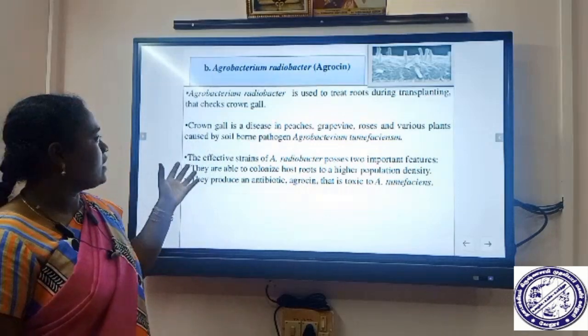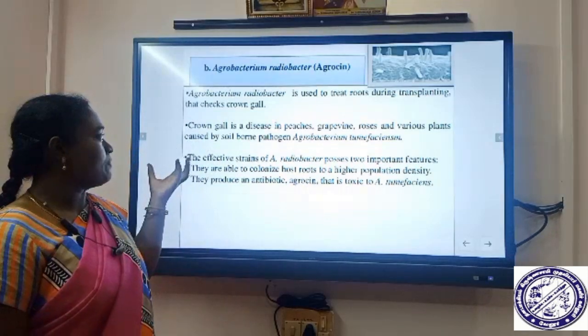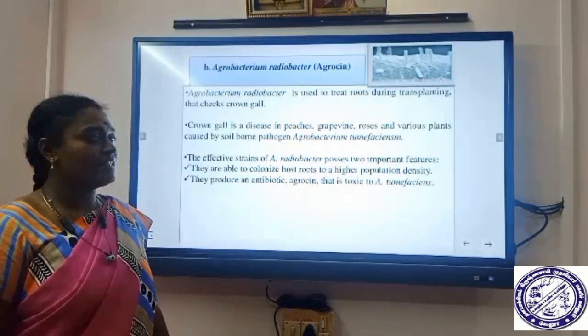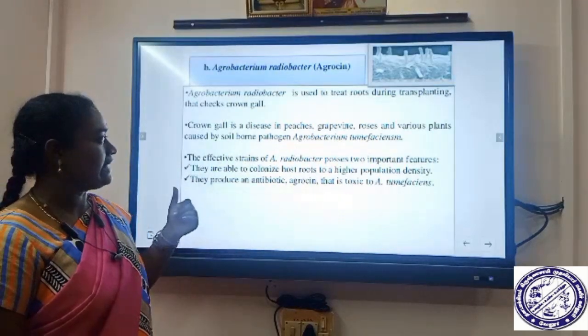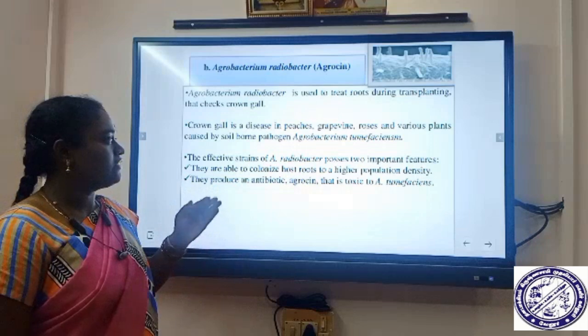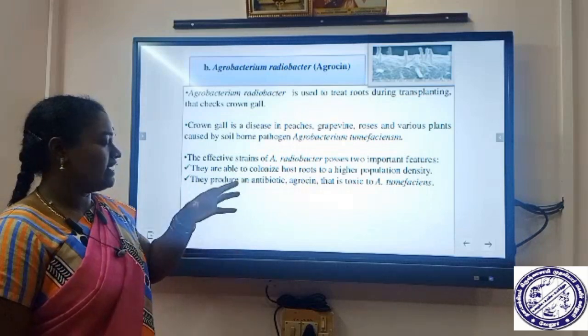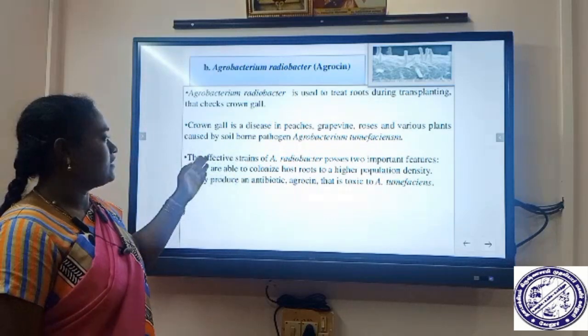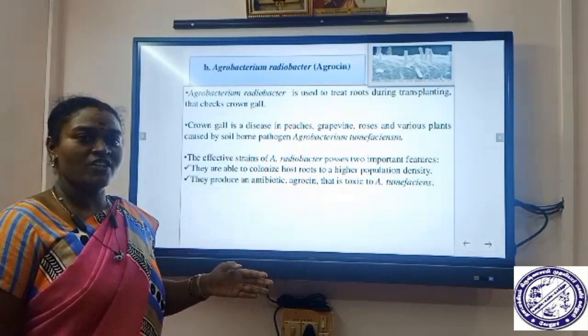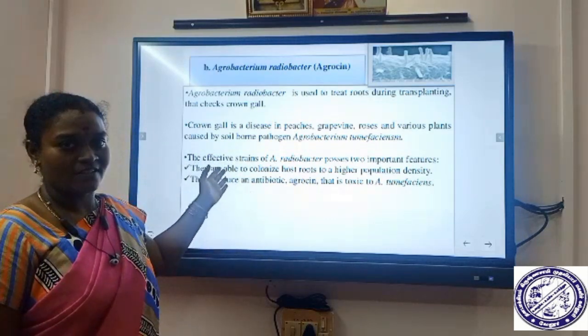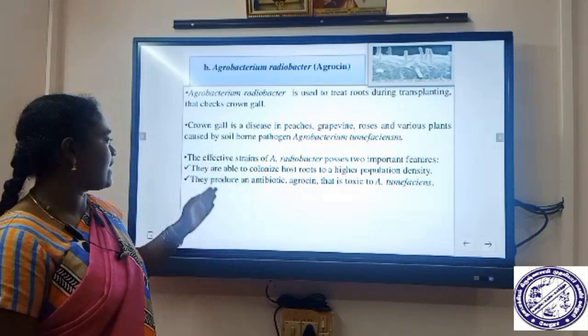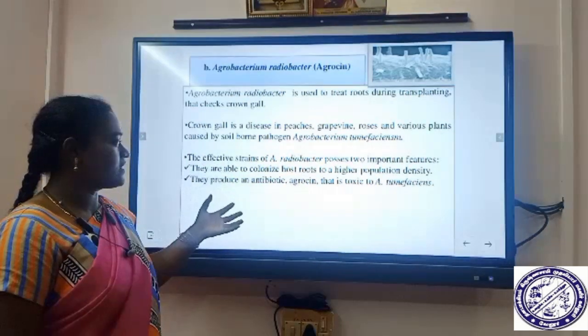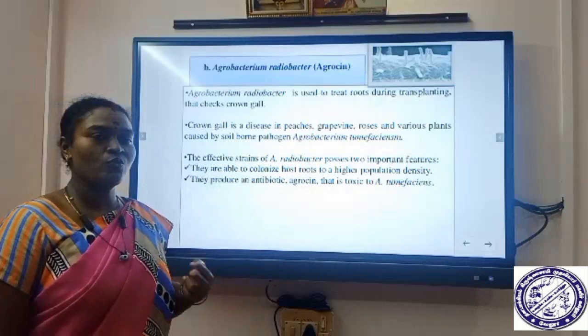So that disease is controlled using this Agrobacterium. In which plants is crown gall disease seen? In peaches, grapevines, roses and various plants. For all these plants, Agrobacterium tumefaciens causes crown gall disease, and this is controlled using Agrobacterium radiobacter. How does it work? This organism has two important features.